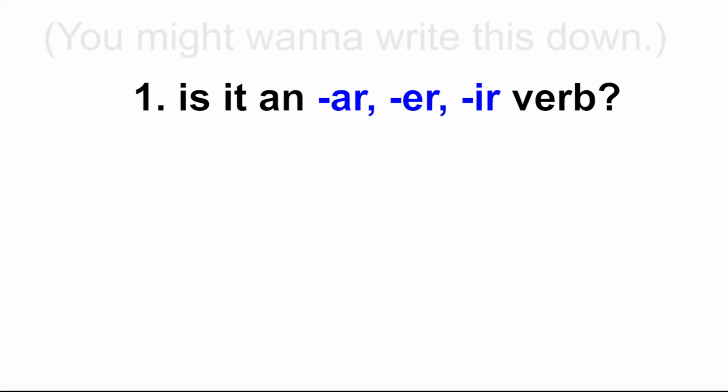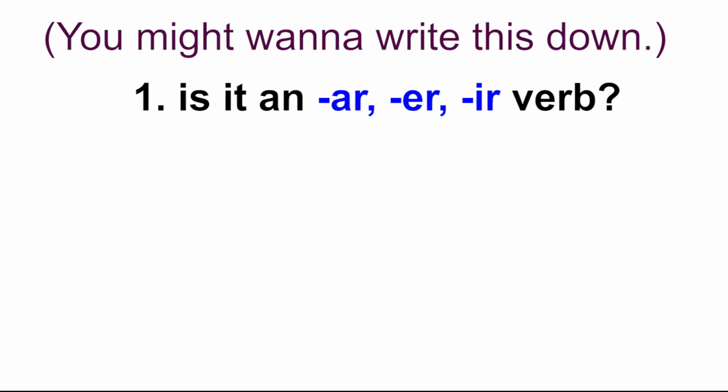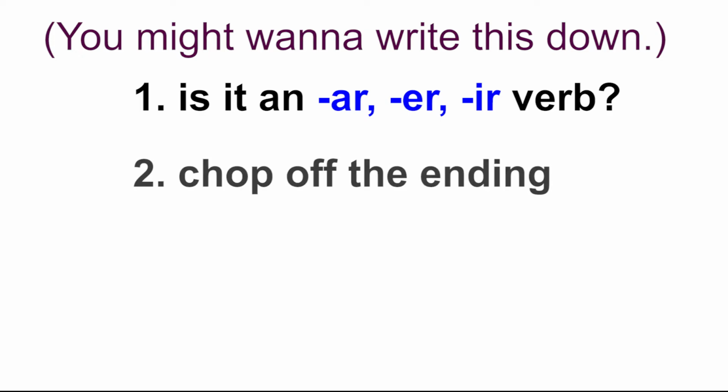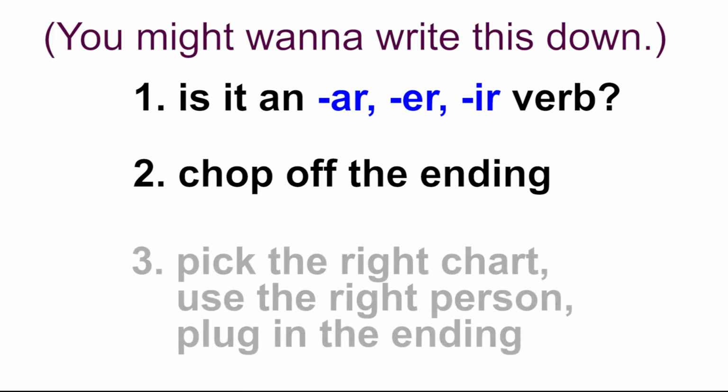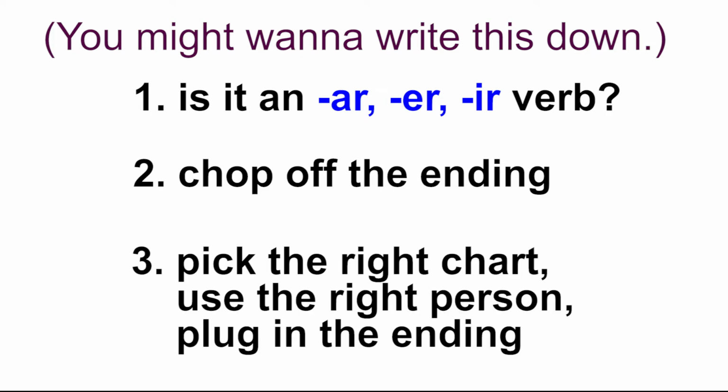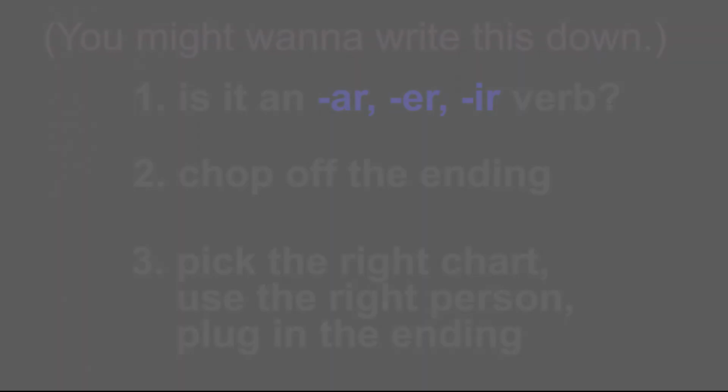This is a very basic introduction, and there's plenty more that can be said, but for now, these are the steps to conjugate a verb. First, figure out the type of verb, AR, ER, IR. Maybe it's irregular. Second, take off the ending. And third, use the right chart and plug in the person to find the ending. This is the basic way to correctly form verbs in Spanish.